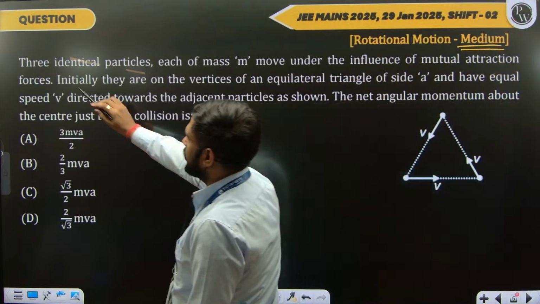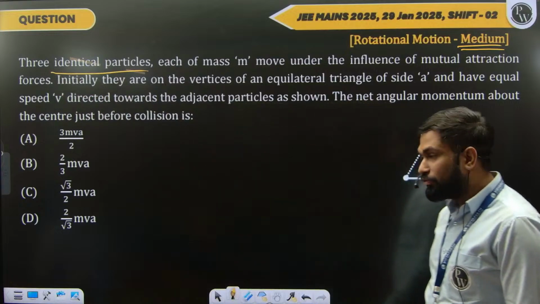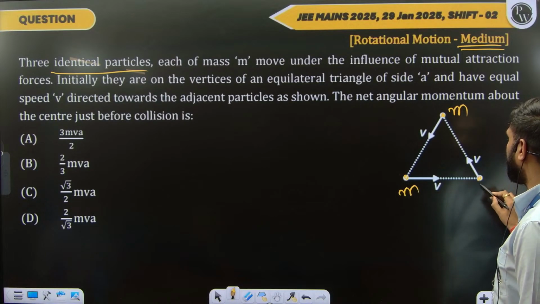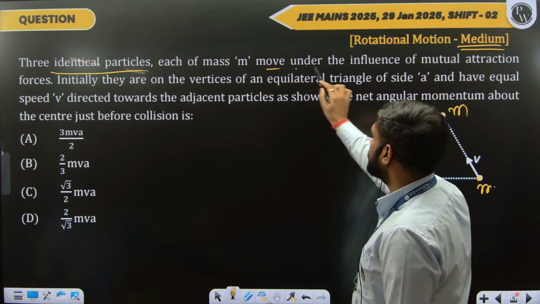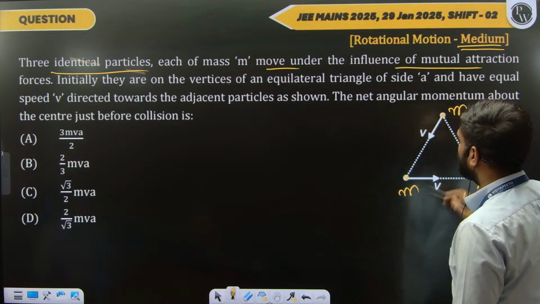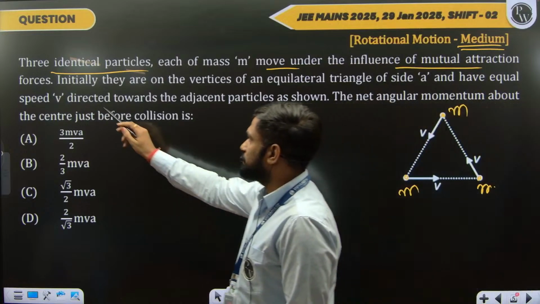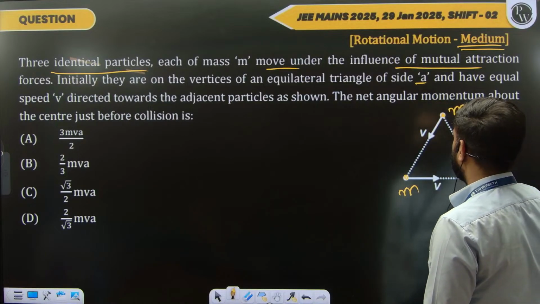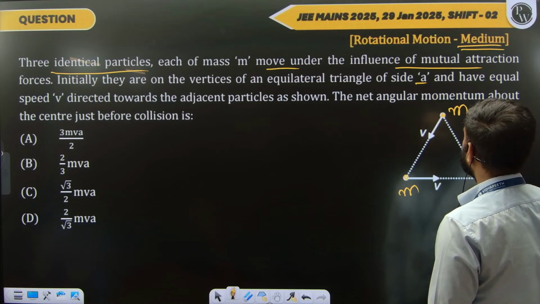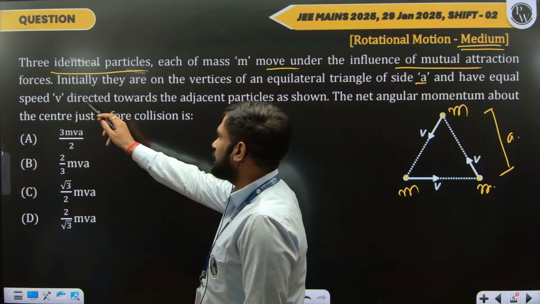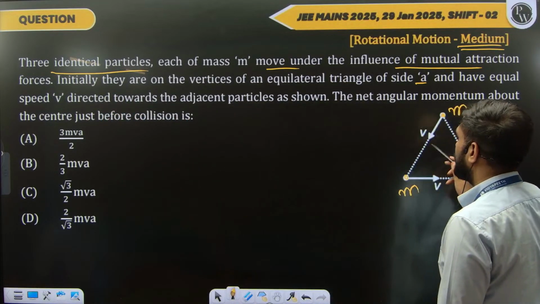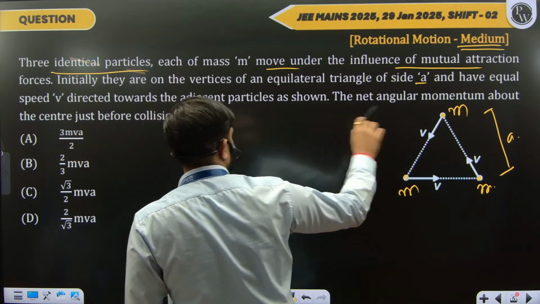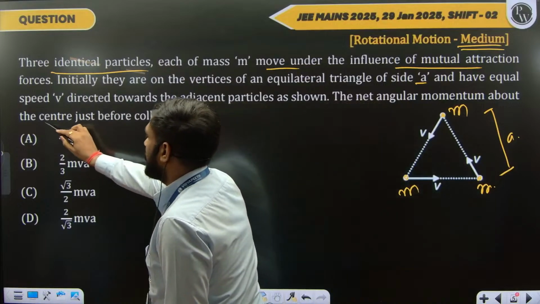What they are saying: 3 particles, each of mass m, are moving under the influence of their mutual gravitational attraction forces. Initially they are on the vertices of an equilateral triangle. The initial side length is a and they have equal speed v directed towards the adjacent particle as shown. The net angular momentum of this system of 3 particles about the center